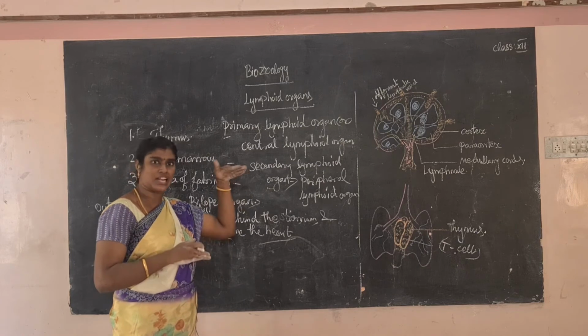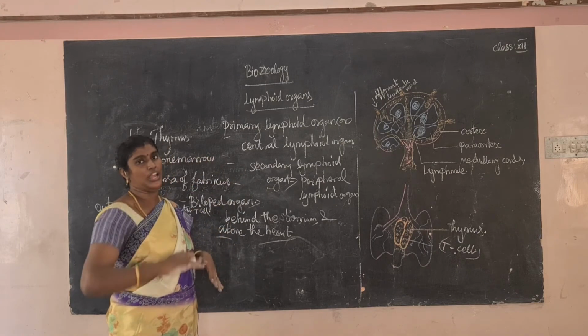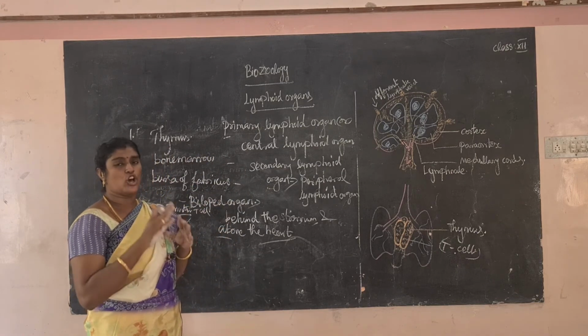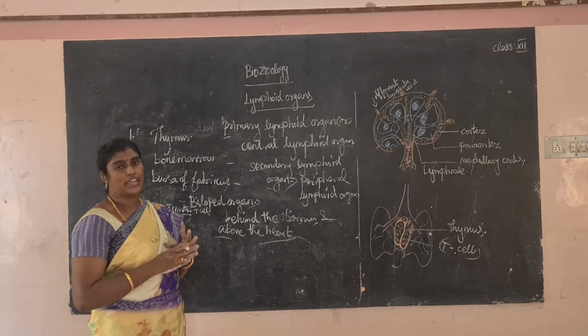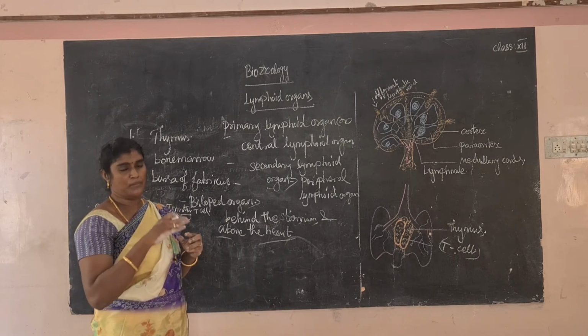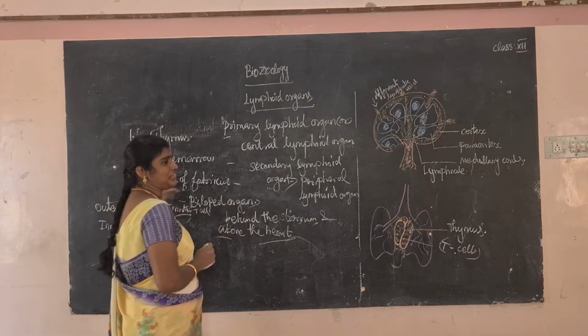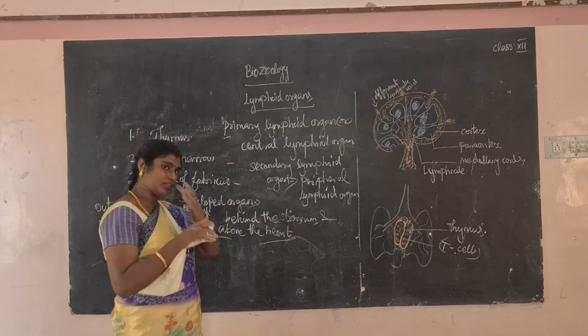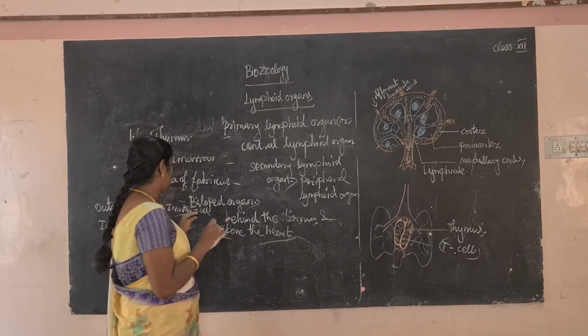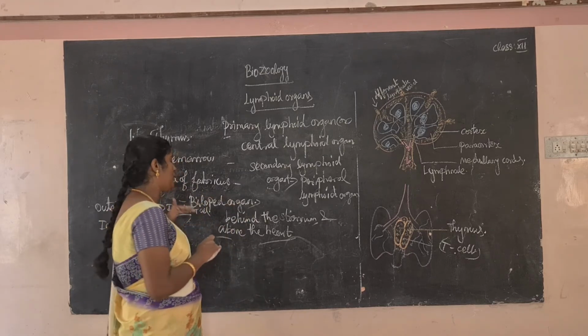The lobules are separated by a capsule. It is differentiated into two compartments, outer cortex and inner medulla. The outer cortex has immature T cells, and the inner medulla has mature lymphocytes.